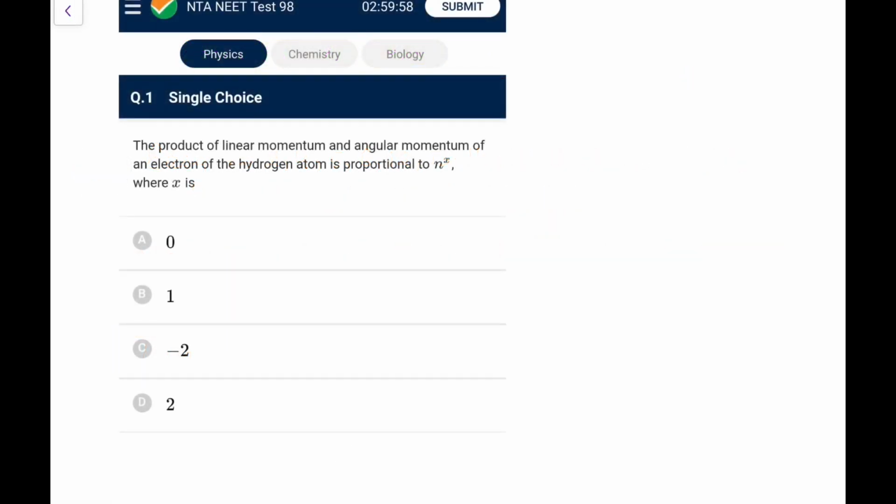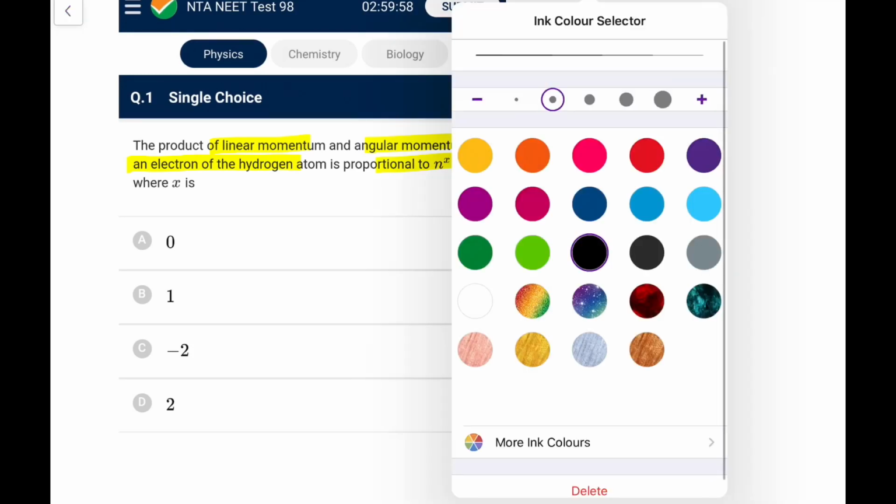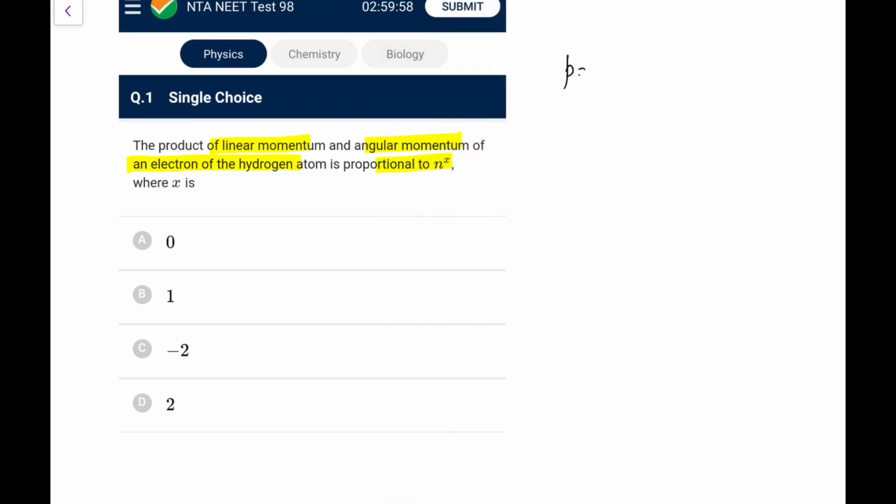Let's start. The product of linear momentum and angular momentum of an electron of a hydrogen atom is proportional to n to the power x, where n is the principal quantum number. What is x? So first of all, linear momentum we know is mv, and angular momentum we know is mvr, that we know in the Bohr model is equal to nh by 2 pi. So what would be p into L proportional to?